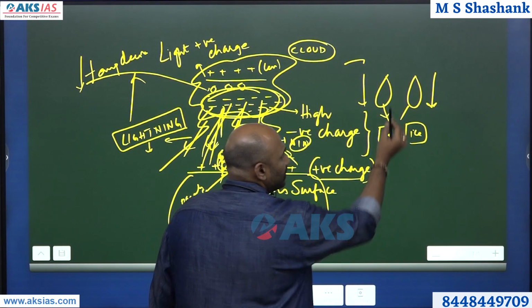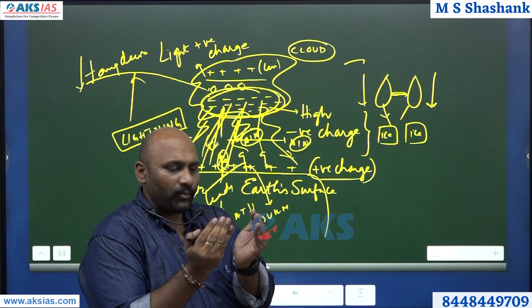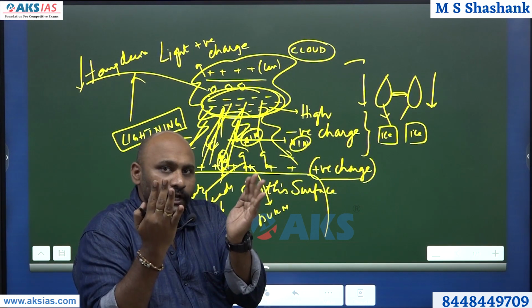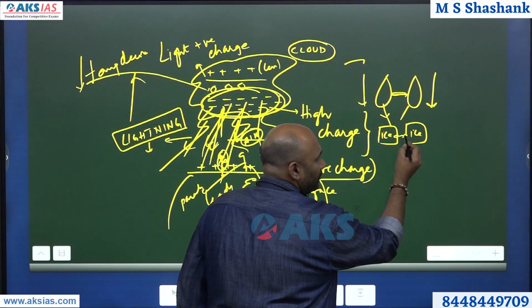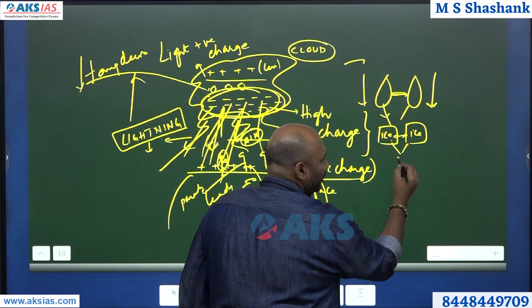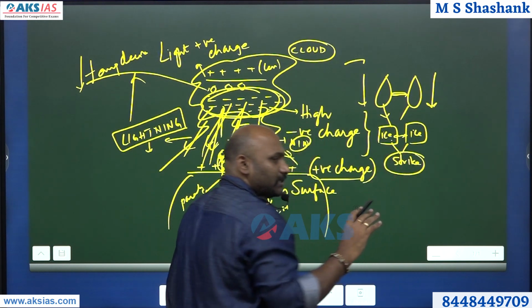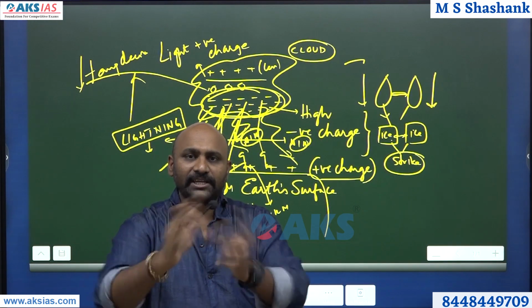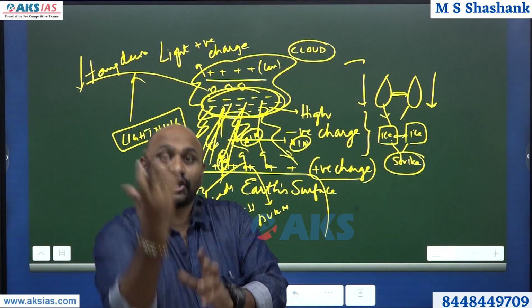The problem is, if water and water interact with each other, there may be molecule movement. But when solid and solid strike each other, that means ice and ice strike each other, as we have read in physics, there is creation of charge.